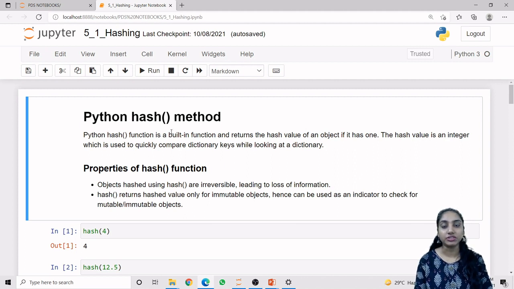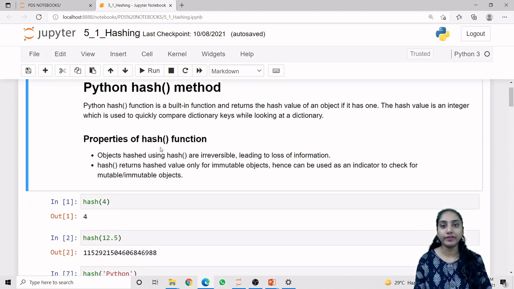So what is the hash function? Basically we are using the hashing method as a data structure method, which is the main method for searching an element from our available data set. This is a very good method for searching, in which we collect our data and then assign our data a particular index value according to the hash function applied on it. We have a default hash function available in Python. So what is the Python hash function doing? It is a built-in function and returns the hash value of an object. The hash value is an integer value.